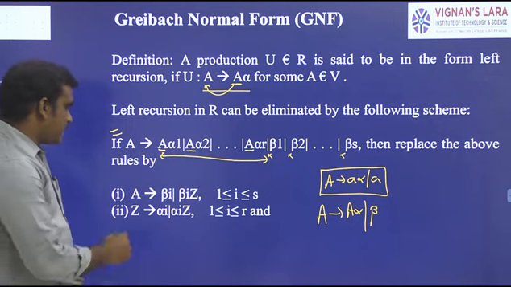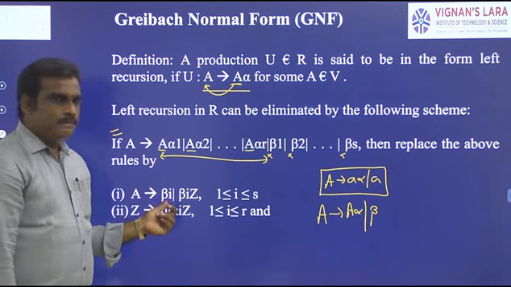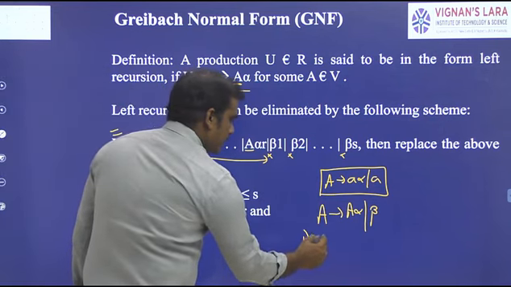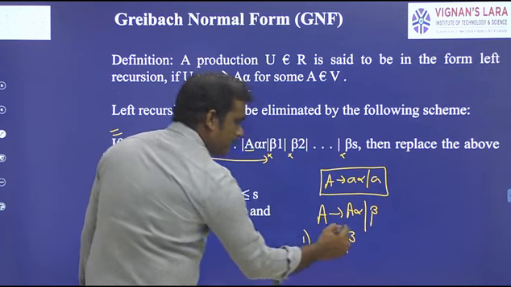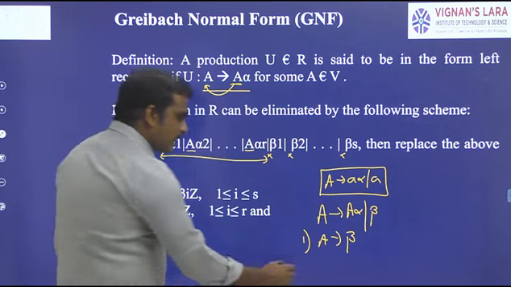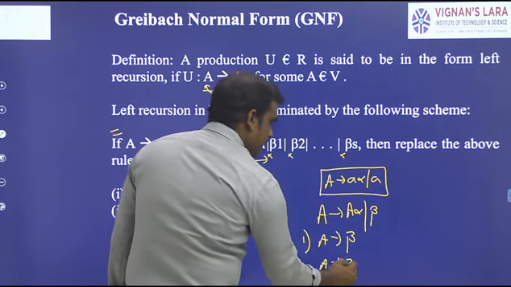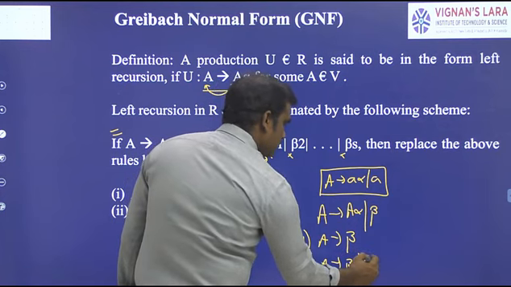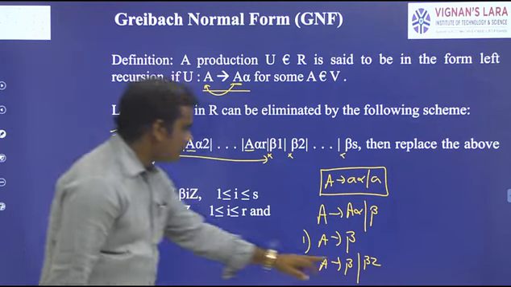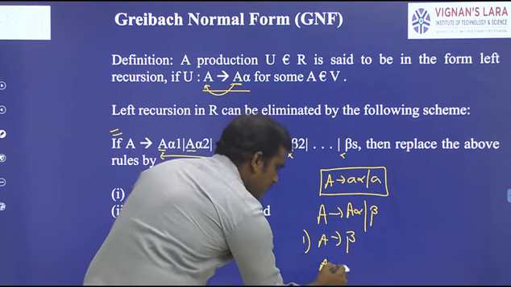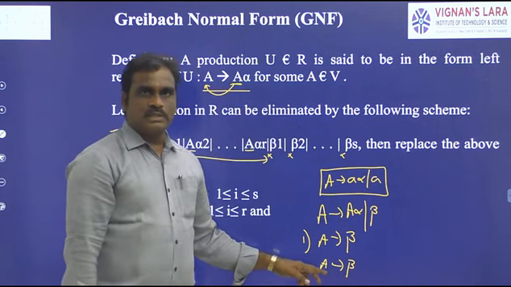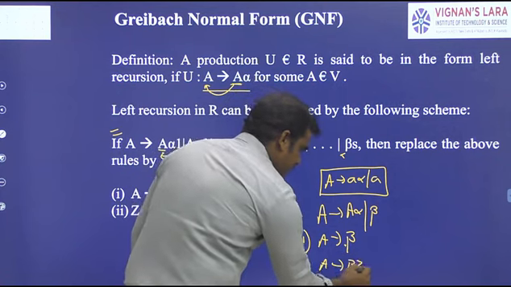The first one is A → βi. Next, the same production with one new symbol added, for example Z: A → βiZ.